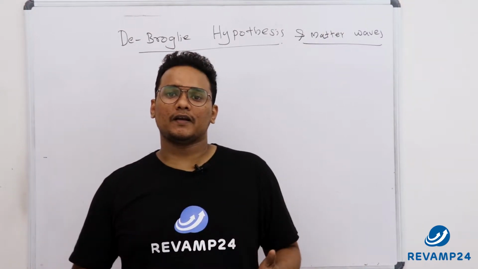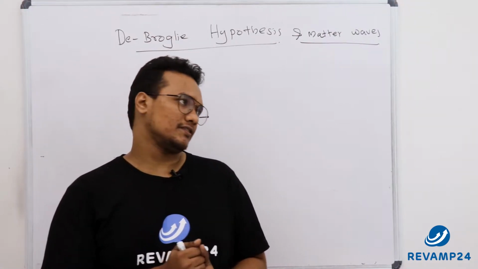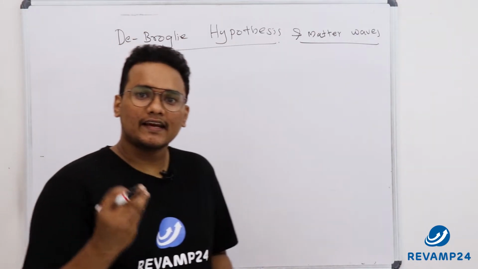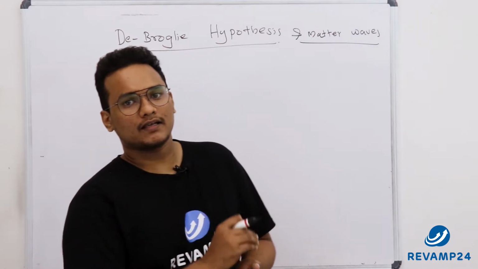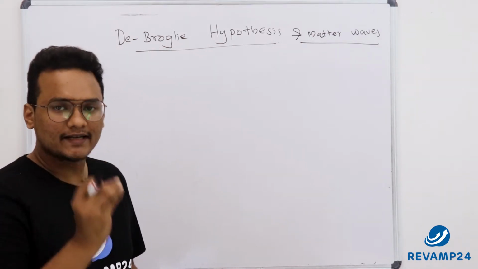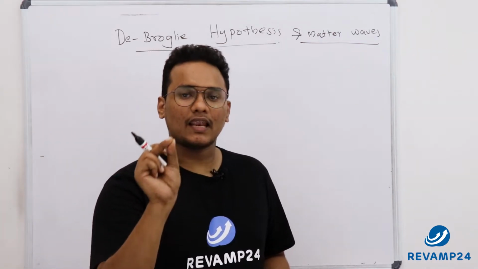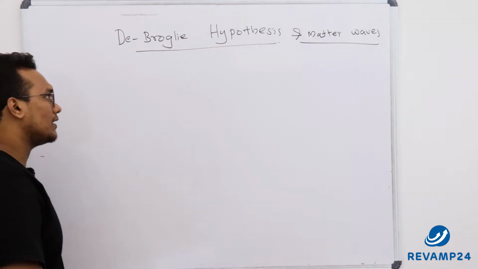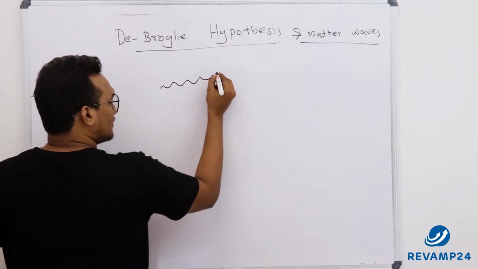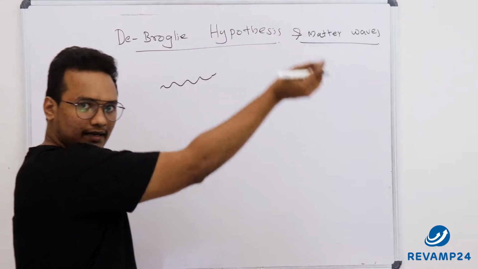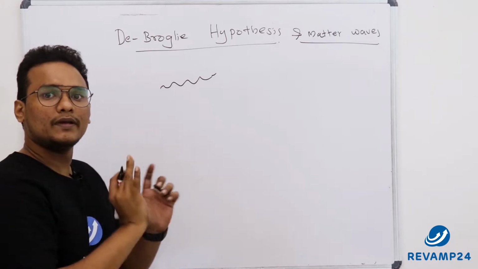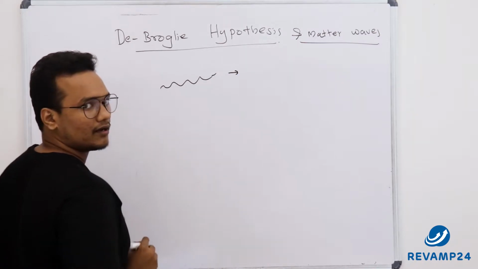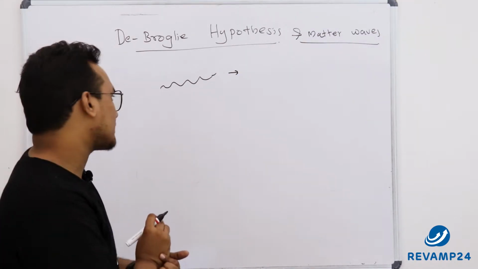In this video, I will explain what the De-Broglie hypothesis is. So far we have learned that radiations are associated with matter nature. With light radiation, the matter by which the light is made up of is called a photon. De-Broglie said that if radiation is associated with a matter nature, then matter will be associated with a wave nature.